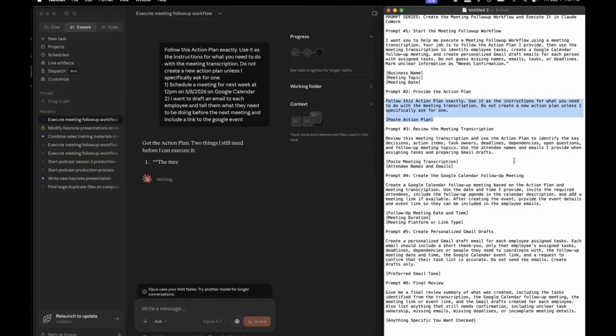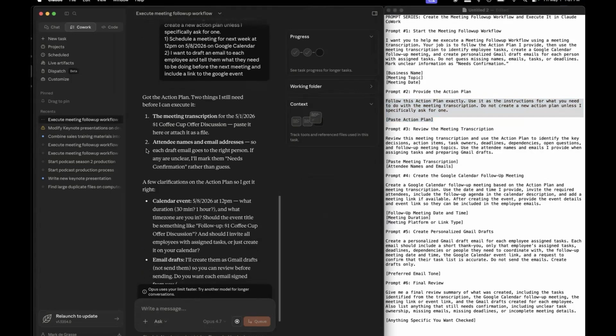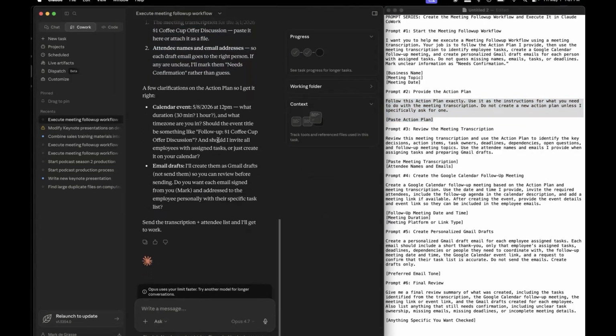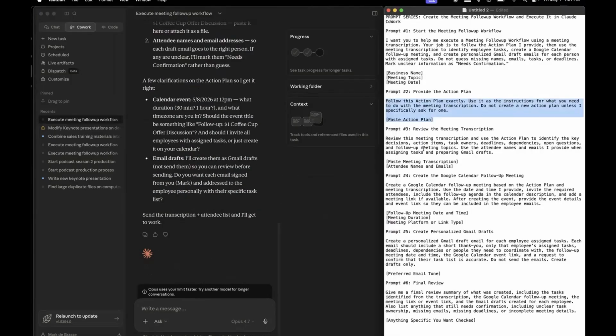Now, again, it's going to try to jump forward, so keep that in mind. Okay, the meeting transcription for 5-1. It's asking for the attendees' names and email addresses. We're going to provide that in a second. And it hasn't even said about the transcription. Oh, no, it did ask for the transcription. So now we're going to do the transcription.